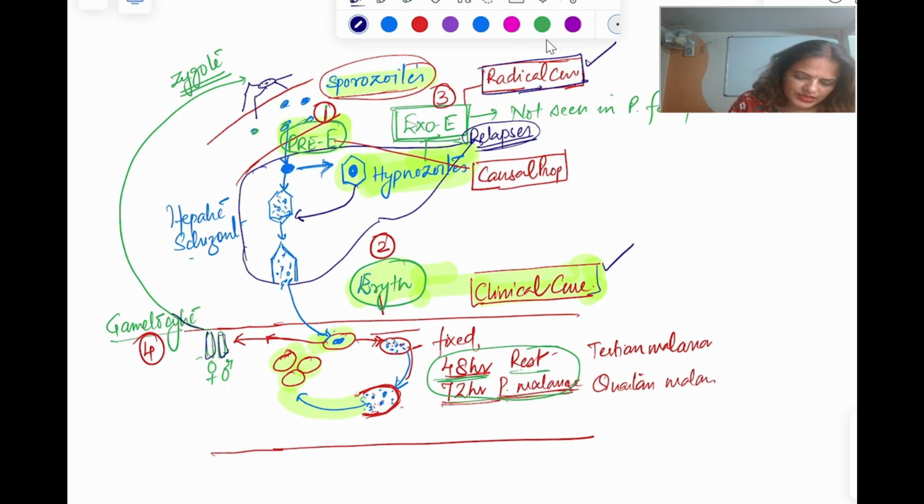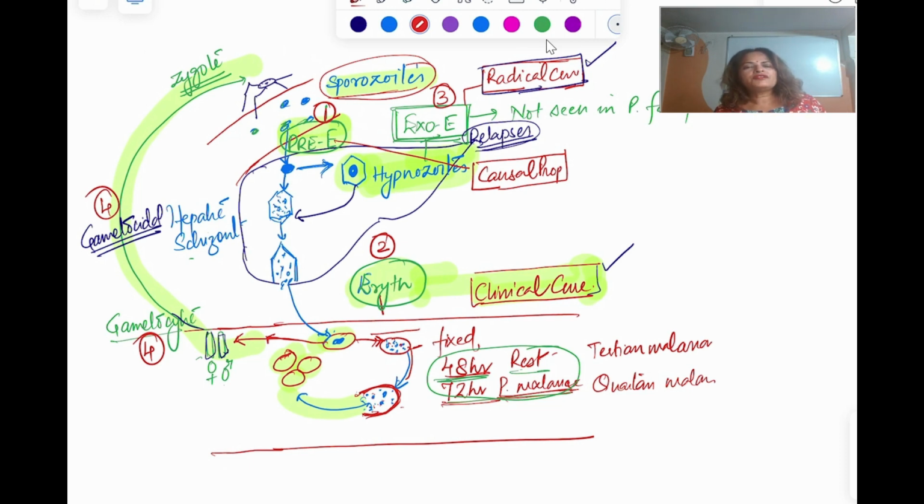So to cut down this transmission from the human to the mosquito, we can give a gametocidal drug.